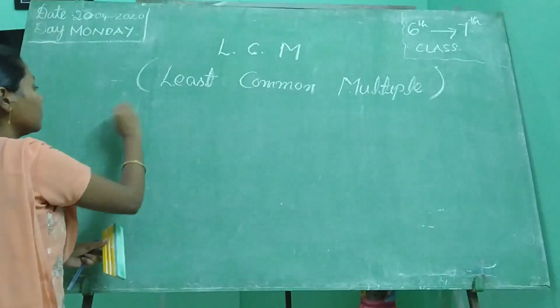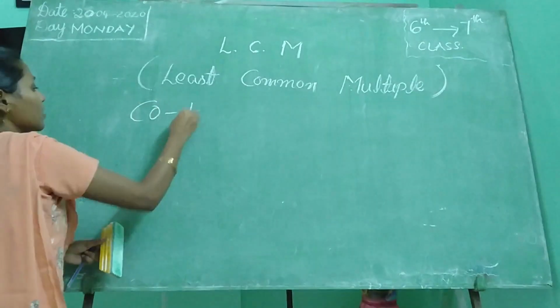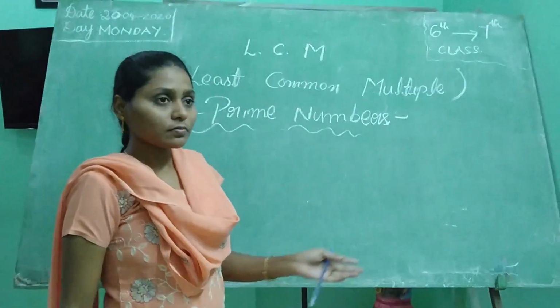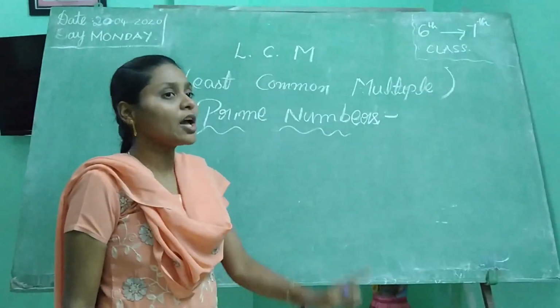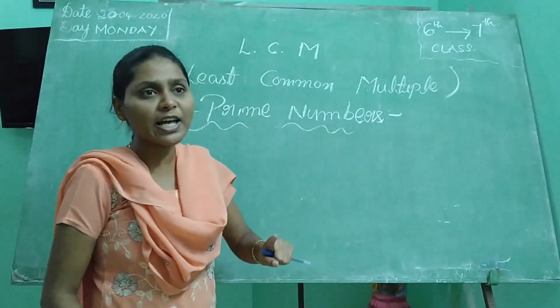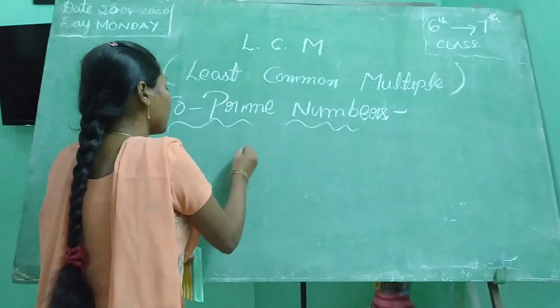Next topic is co-prime numbers. Co-prime numbers are the numbers which have only 1 as the common factor. Shall we see one example for this? For example,